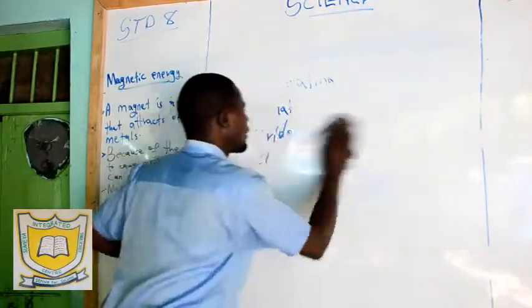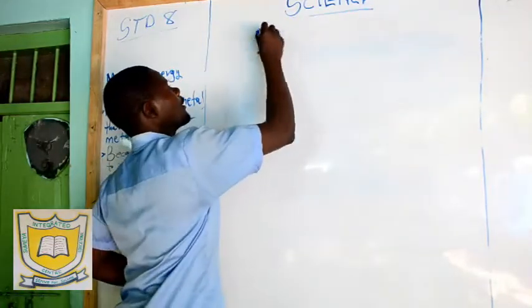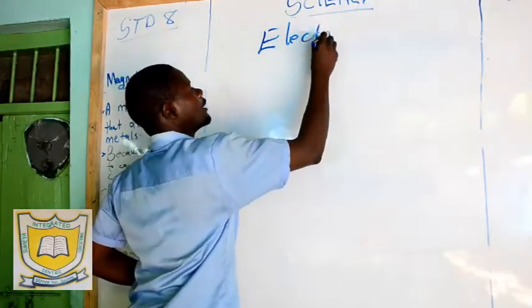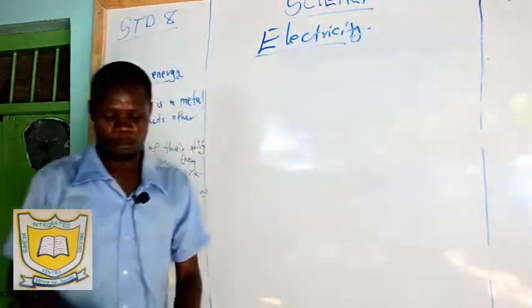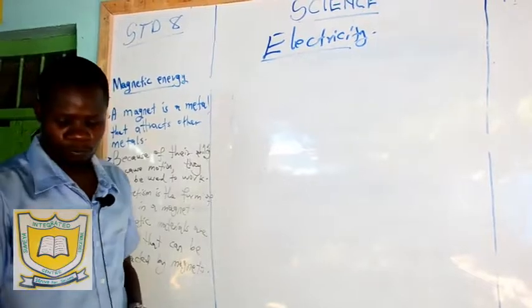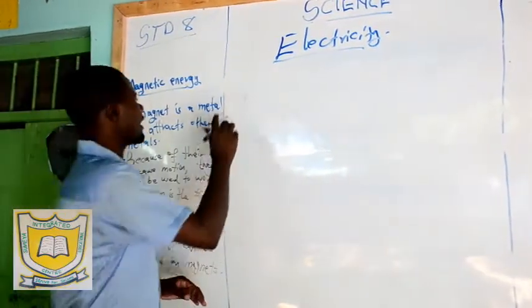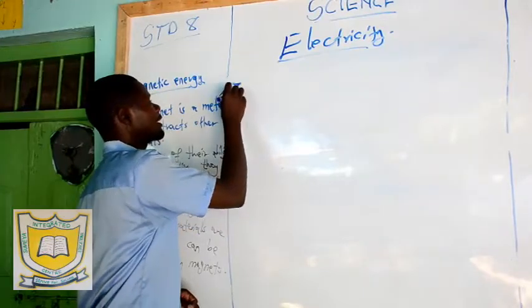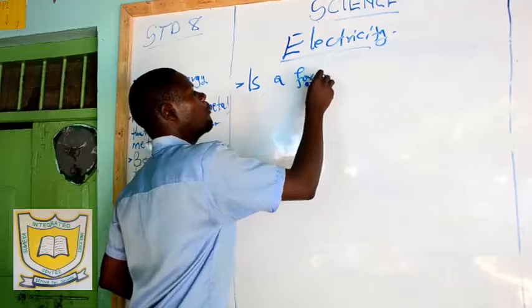Electricity as the fifth type of energy. Now, this is a form of energy. Electricity is a form